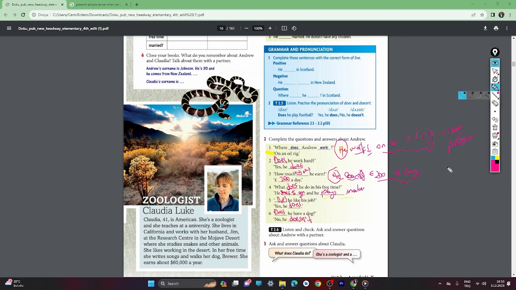1. Where does Andrew work? On an oil rig. 2. Does he work hard? Yes, he does. 3. How much does he earn? £200 a day. 4. What does he do in his free time? He goes to the gym and he plays snooker. 5. Does he like his job? Yes, he does. 6. Does he have a dog? No, he doesn't.